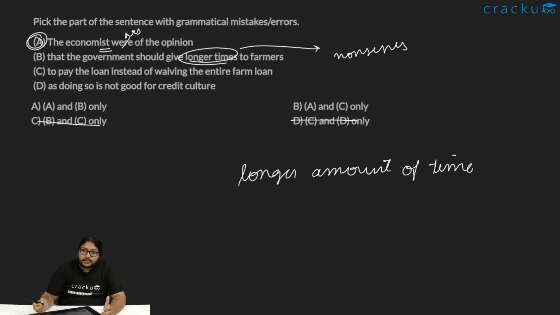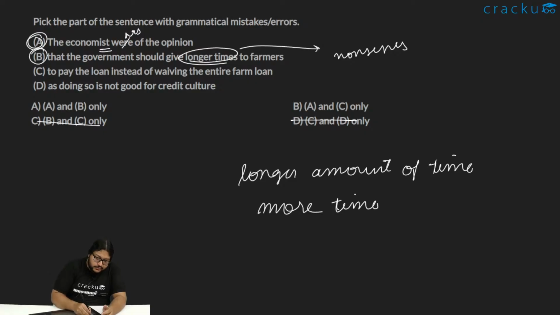That can be a proper sequencing for the sentence, or like more time. Should give more time to farmers. A little more time. Something like that. It cannot be like longer time.